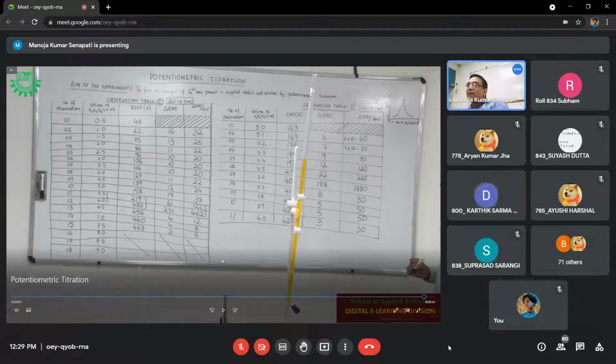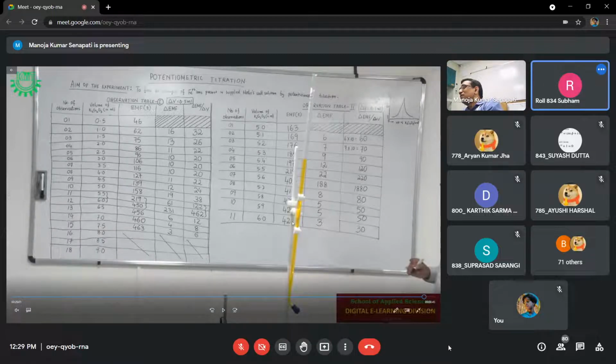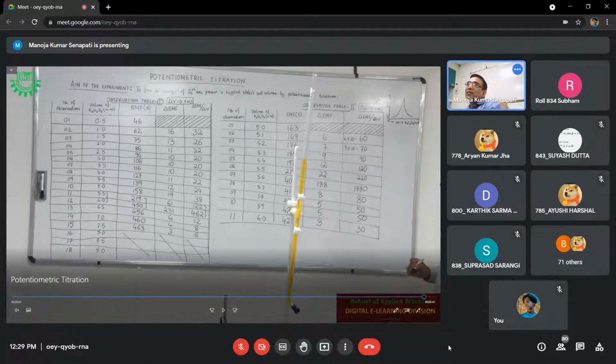So now I will share the observation table which you will write for your experiment. And sometimes it also happens, another thing I am going to tell. Suppose, we have to submit the graph in graph paper or blank side? In graph paper, yes. No, I am going to tell you.